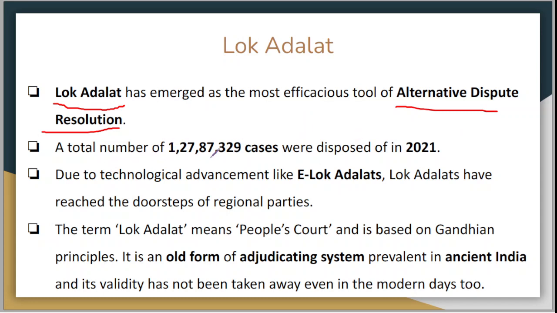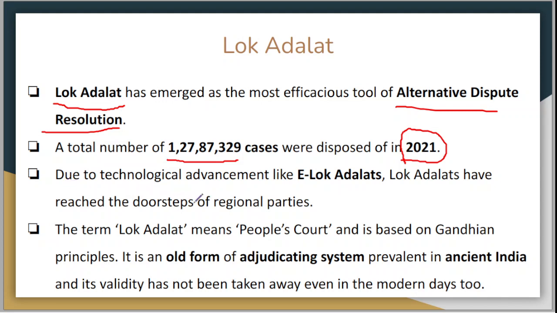A total of 1,27,87,329 cases were disposed of in the year 2021. So in just one year we have more than 1 crore 27 lakh cases solved. That's a very great number.